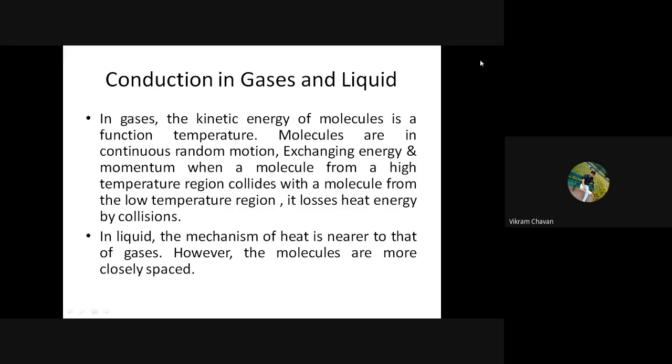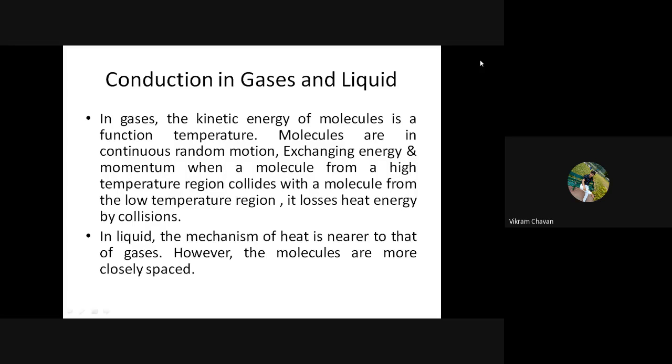When a molecule from a high temperature region collides with a molecule from the low temperature region, it loses heat energy by collision. Full stop.